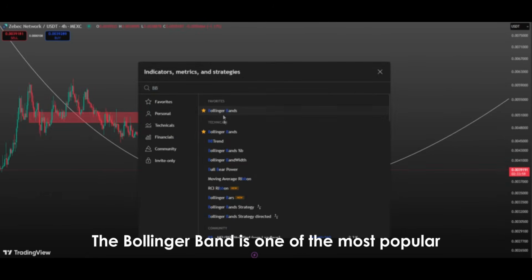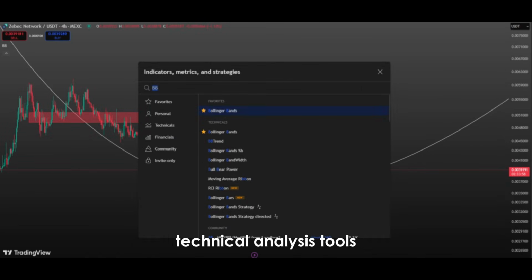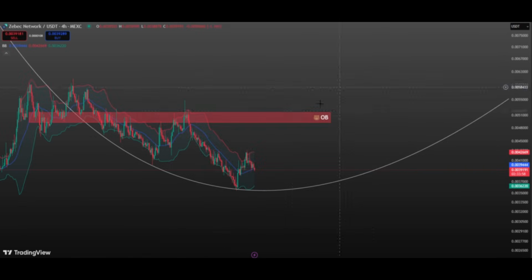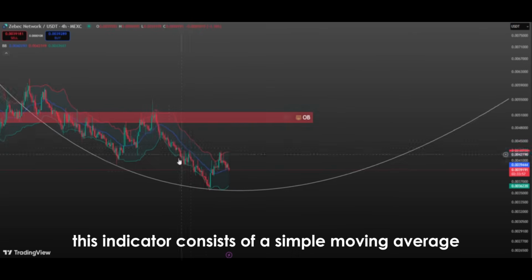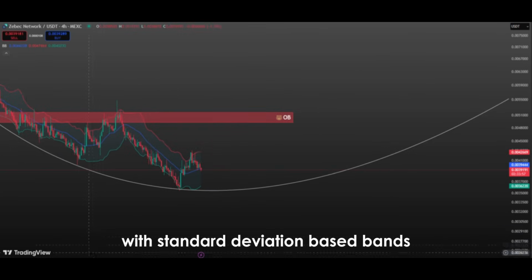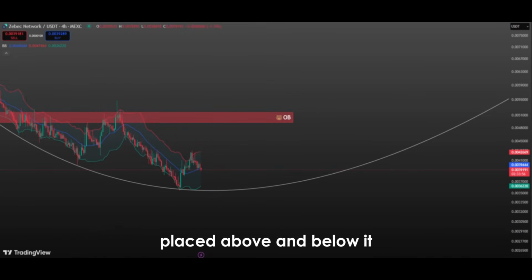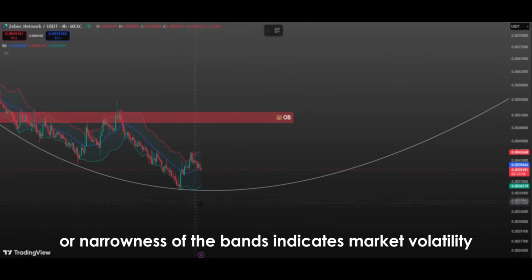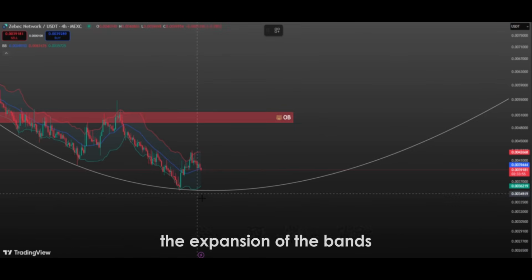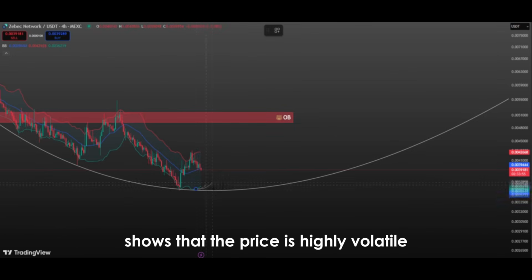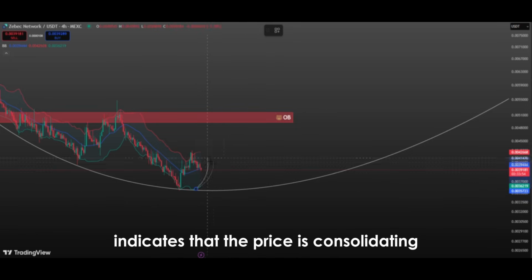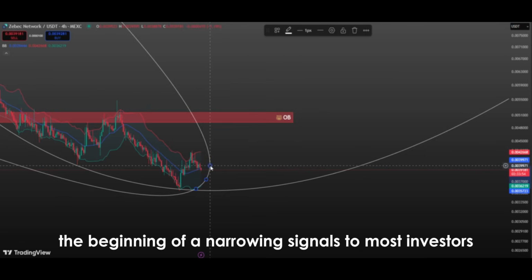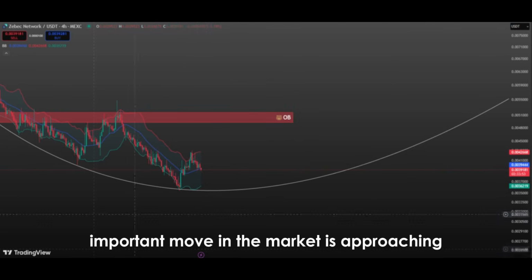The Bollinger Band is one of the most popular technical analysis tools used to measure market volatility and predict potential future movements. Developed by John Bollinger, this indicator consists of a simple moving average with standard deviation-based bands placed above and below it. Price movements fluctuate within these bands, and the width or narrowness of the bands indicates market volatility. The expansion of the bands shows that the price is highly volatile, while the narrowing indicates that the price is consolidating. The beginning of a narrowing signals to most investors that a very important move in the market is approaching.